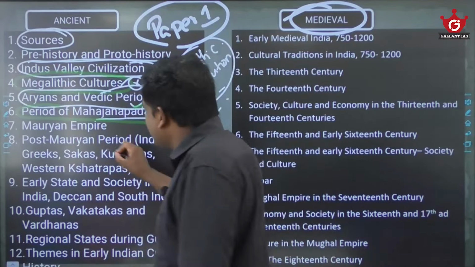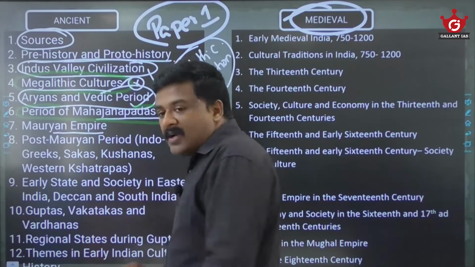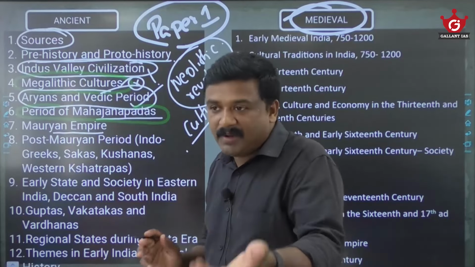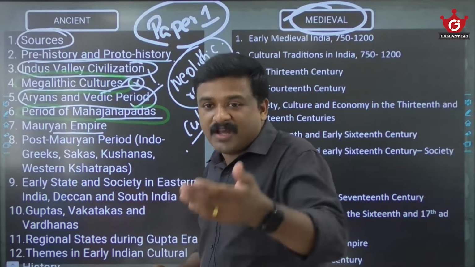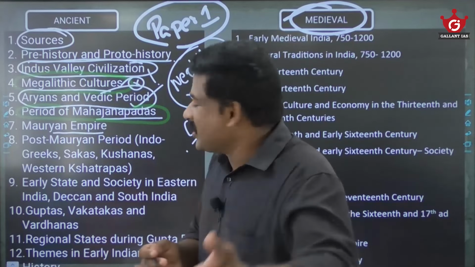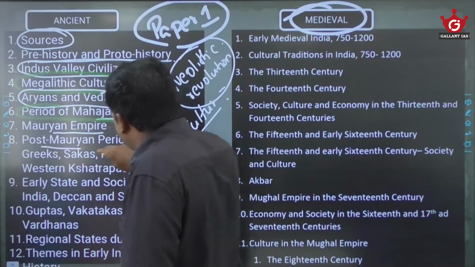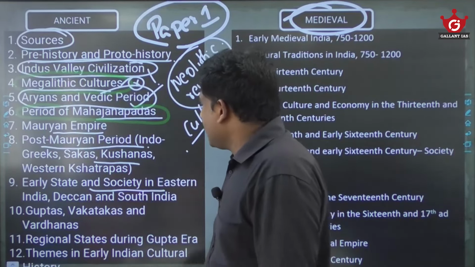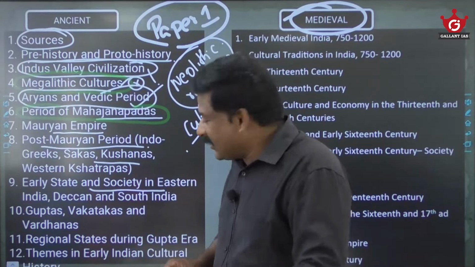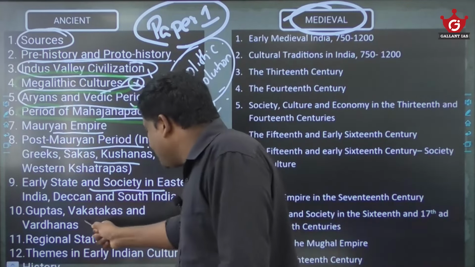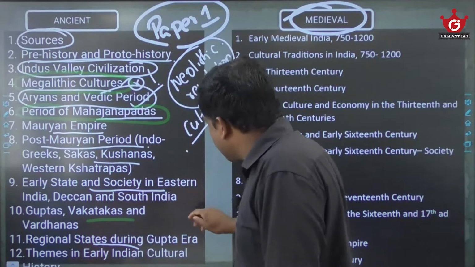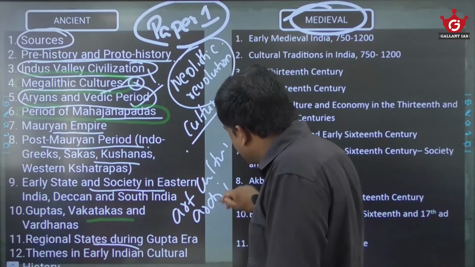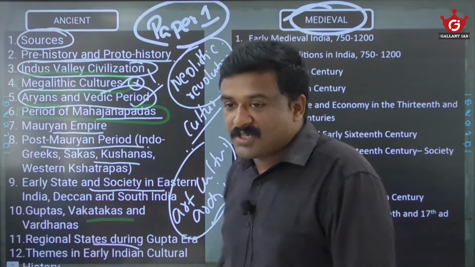Then the next module is the Mauryan Empire, Ashoka. Chandragupta Maurya, Bindusara, Ashoka, Ashoka's Dhamma policy and Mauryan architecture, Mauryan pillars, stupas, am I right? All these things are important for your GS preparation. Then the post-Mauryan age, Indo-Greeks, Shakas, Kushanas. Then early states in the south, Sangam, Cholas, Cheras, Pandyas, and these eastern kingdoms. Then Gupta age, post-Gupta age, and the art, culture and architecture of ancient India. These are the modules of your ancient India.